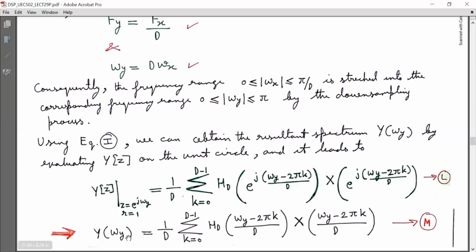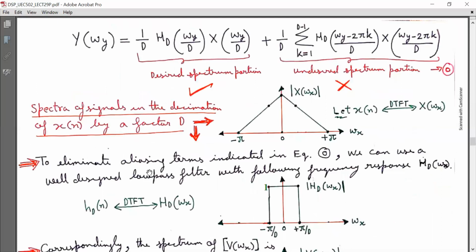Now I have got the resultant spectrum for Y of omega y, but I am not considering it the final result, because Y of omega y is equal to 1 by D Hd of omega y by D into X of omega y by D, and this is the desired spectrum portion, plus 1 by D summation k running from 1 to D minus 1, Hd bracket omega y minus 2 pi k by D, into X of omega y minus 2 pi k by D. This is the undesired spectrum portion. Mark it as equation O.